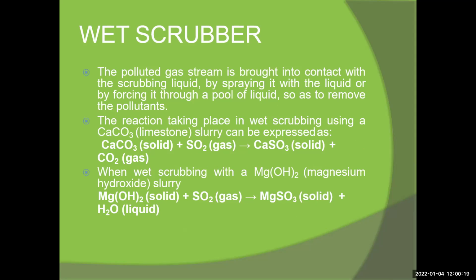So which type of scrubber is used? In wet conditions, the pollutant gas streams use the wet scrubber, with the gas forced through a pool of liquid to remove the pollutants. The reaction taking place in wet scrubbing using CaCO3, limestone slurry, can be expressed as: CaCO3 is the solid form and SO2 is the gas. The reaction gives CaSO3 solid plus CO2 gas.